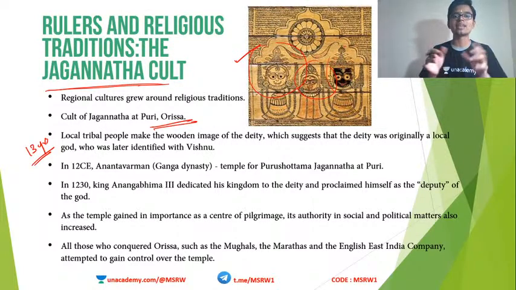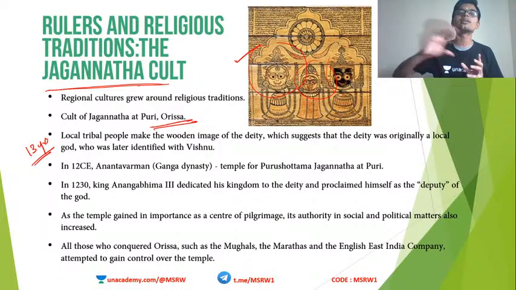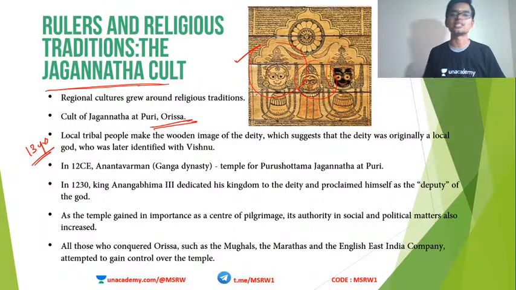The statue of the deity in the Jagannatha temple is made of wood. Special wood is used for making this statue. But once in 13 years, this statue is replaced with a new statue. It is made of wood, so it won't last forever. This wooden statue is made by local tribes. It is not made by Brahmanical orders or anything. It is actually made by local tribes. So what does this mean? This means that some local cultures have started emerging in different regions. One example we saw already in Kerala, and now we are seeing one in Odisha, the Jagannatha temple.